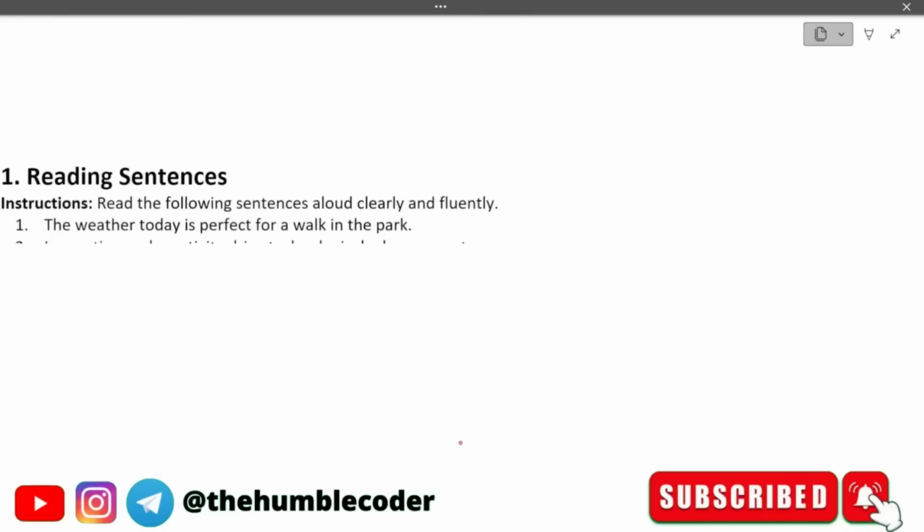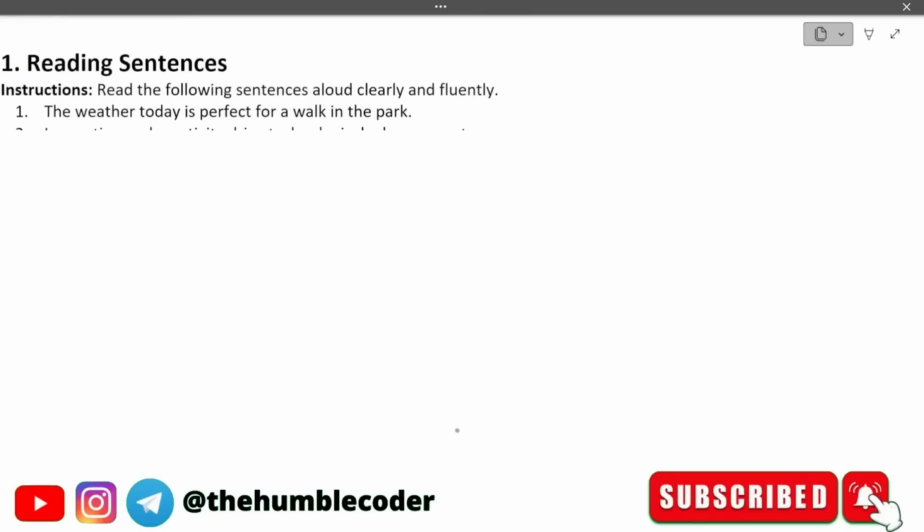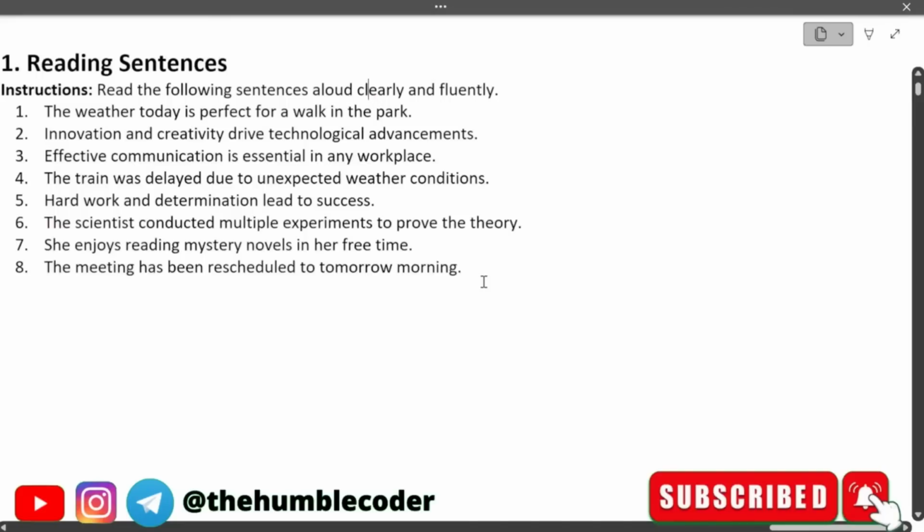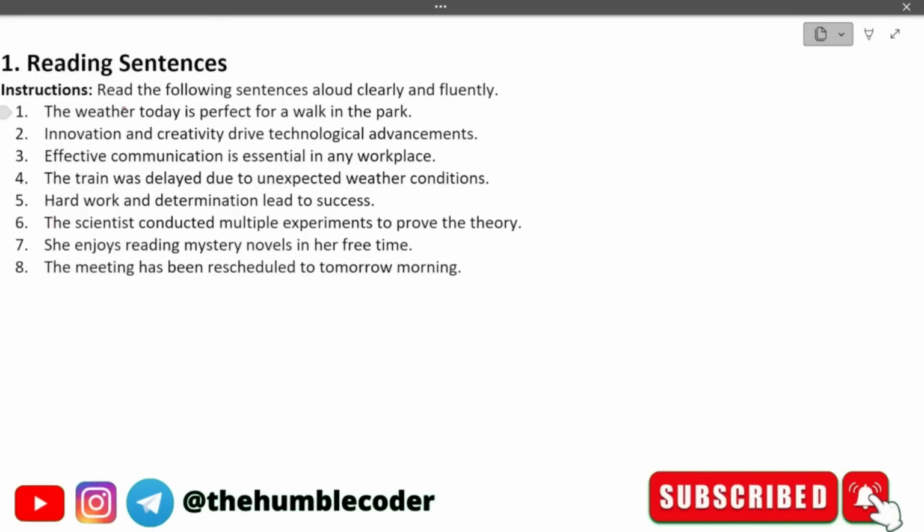Let's start with the first type of questions, which is going to be reading sentences. Here we are given a few sentences. What we need to do is read the following sentences aloud, clearly and fluently. You will get one question at a time on your screen and you need to read it aloud, and make sure that when you read it aloud, your pronunciation is very clear, you have a fluent tone, and your tone is clearly audible in the system. It should not be like you are speaking too slow or too loud.